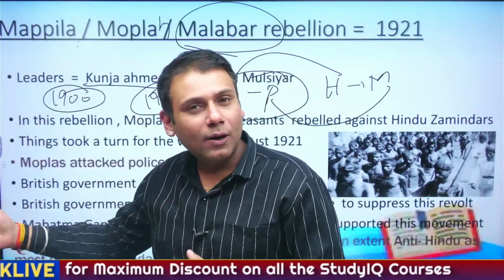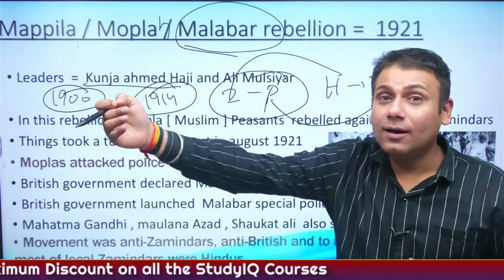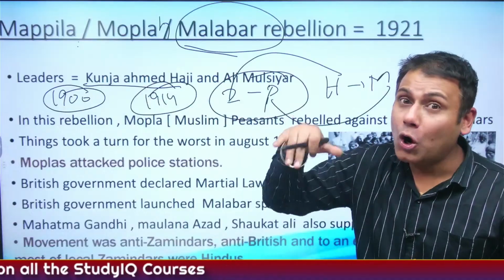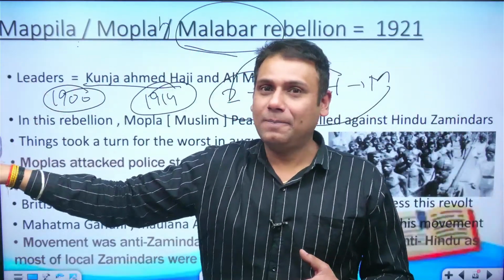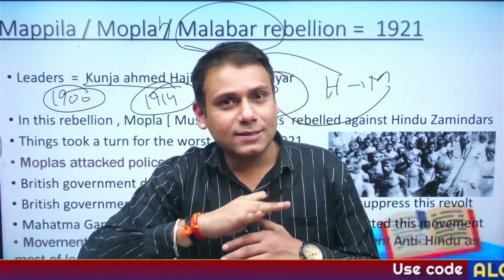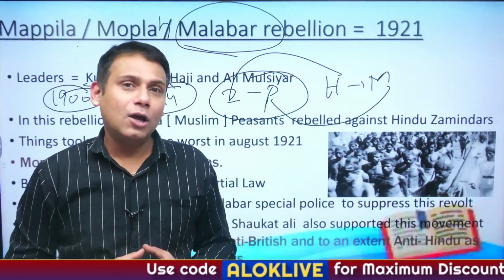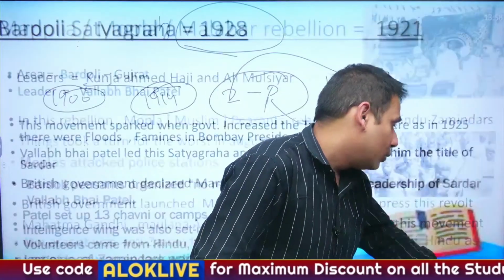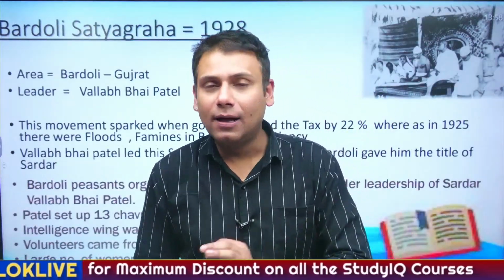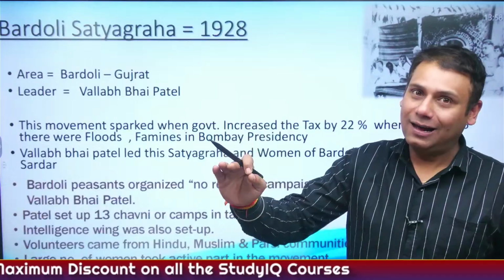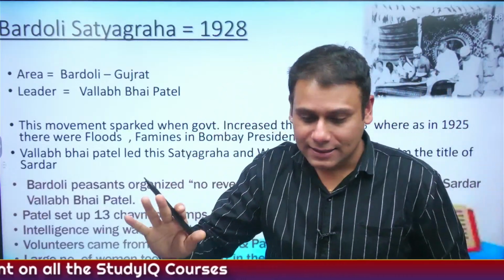Because the Mopla rebellion was not only against the Zamindars who were Hindus, but also against the Britishers. This entire episode is referred to as the Mopla rebellion or Mopla revolt, whose leaders were Kunhi Ahmad Haji and Ali Musliar. Clear, guys? Any question, any query, any doubt?